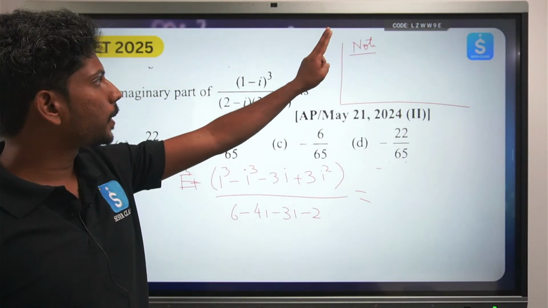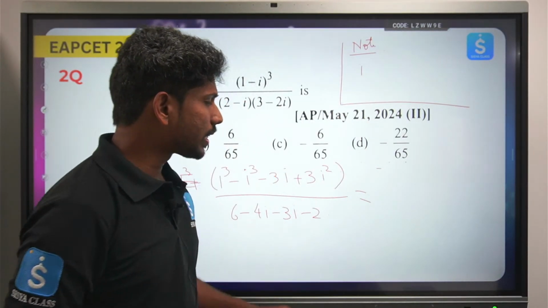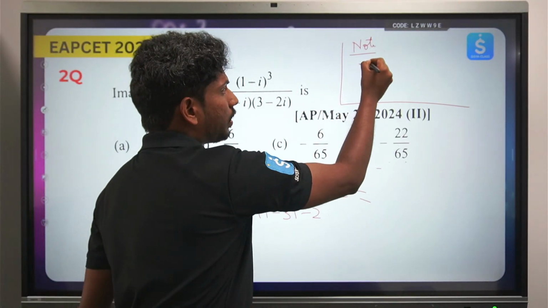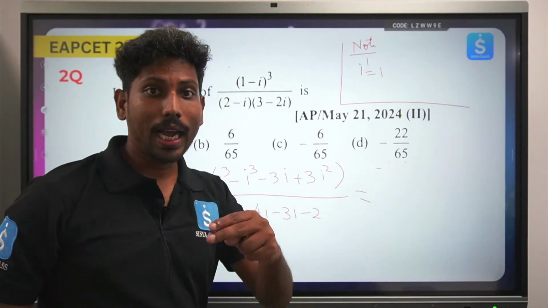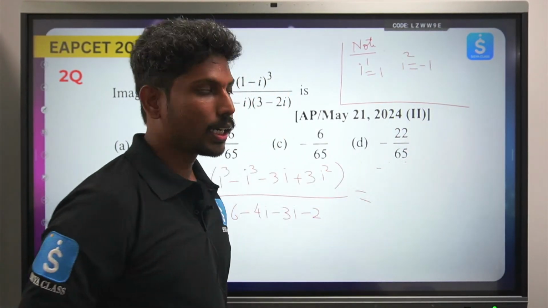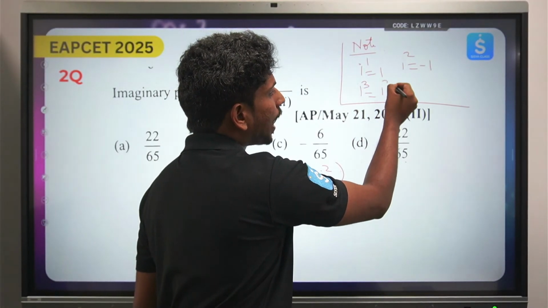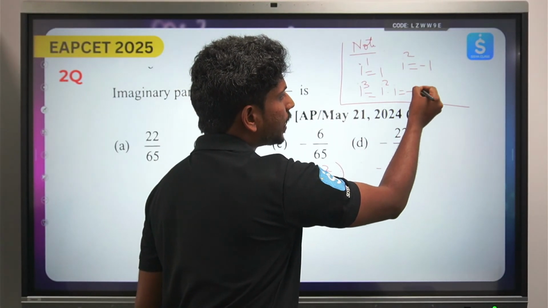Okay, first thing, i value. i power 1 is i, i power 2 is nothing but i square, which is minus 1. i cube, you can write as i square into i, so this I can write as minus i.